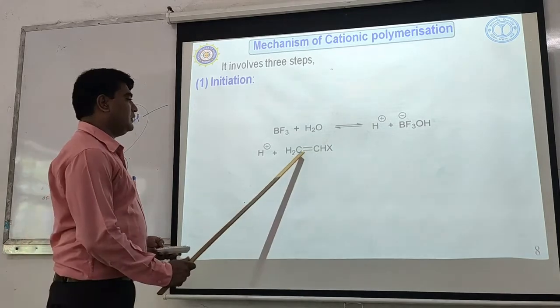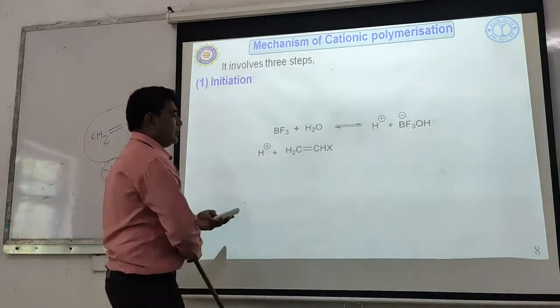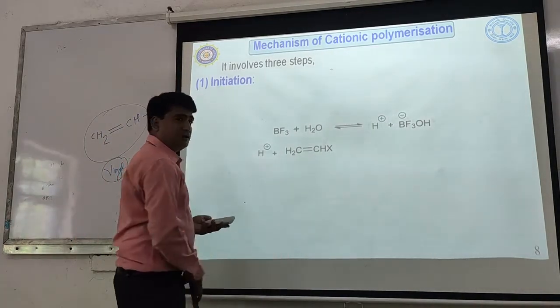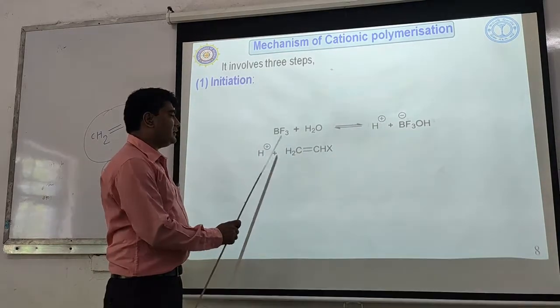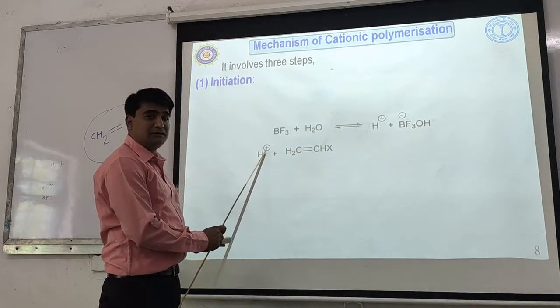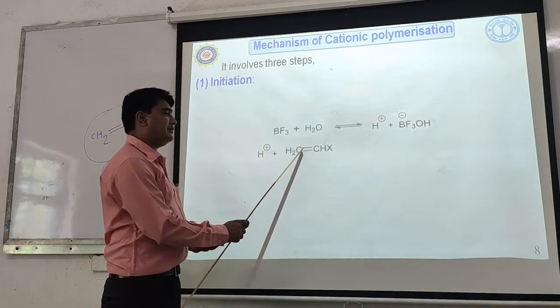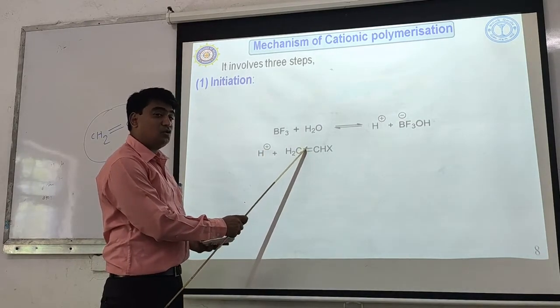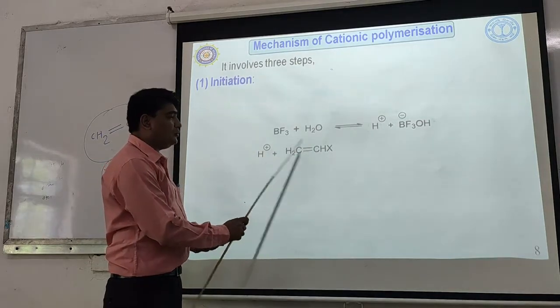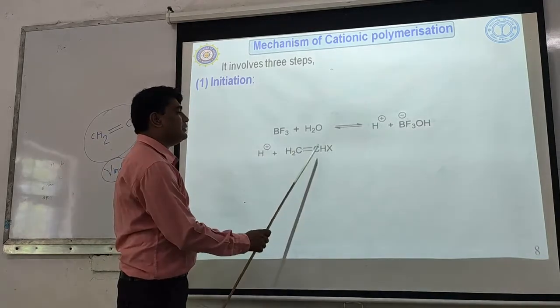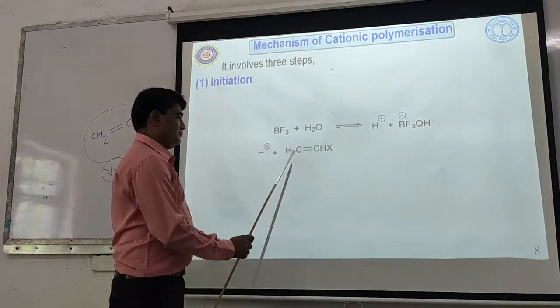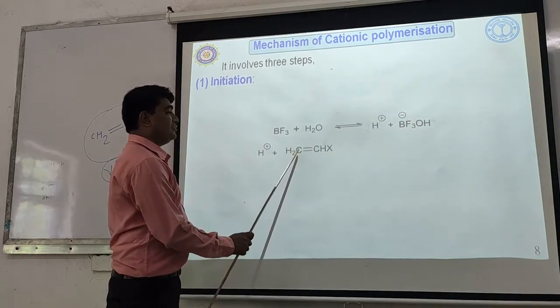So how will it react? This is a pi bond. The pi bond has 2 electrons, and these 2 electrons react with the proton. The proton is the electrophile, and this pi bond with 2 electrons will be the nucleophile. So an electrophile-nucleophile reaction will happen. Now the proton can be added to this carbon or this carbon, but generally the proton is added to this carbon.